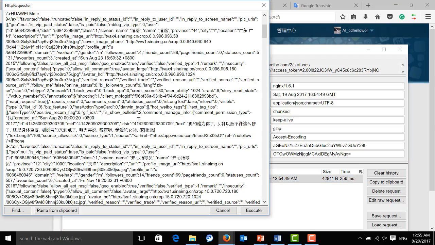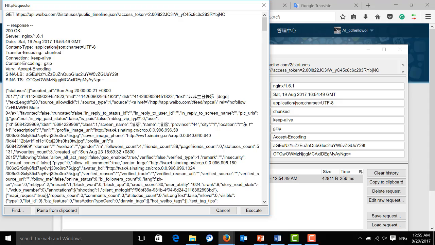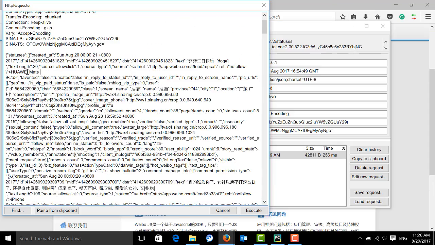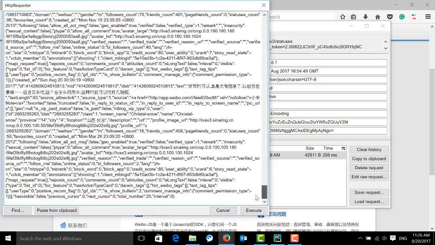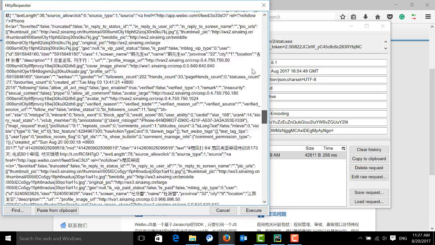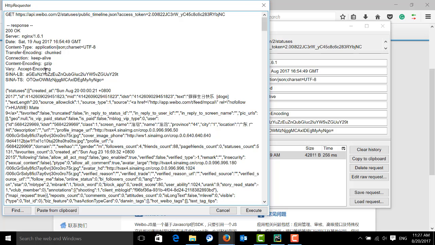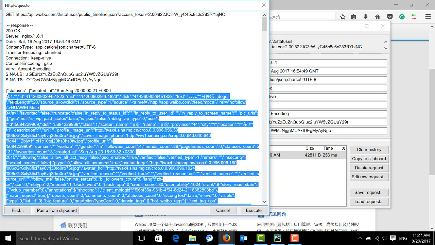And we get the result. This is a JSON file, as you can see over here. After we got this JSON response result, we can copy the response content to do some basic read or analysis. Here I'm going to copy it to our PyCharm IDE so that we can read it more conveniently.